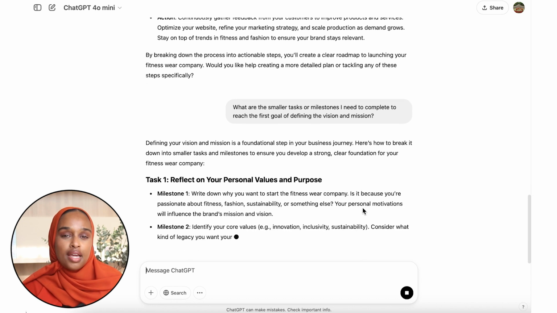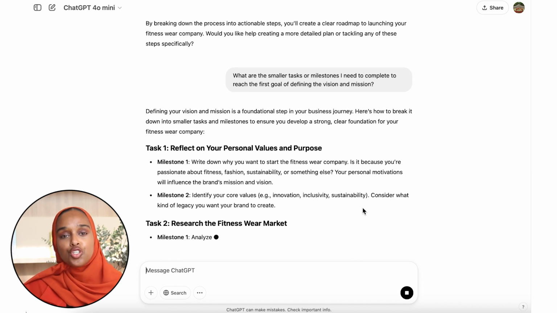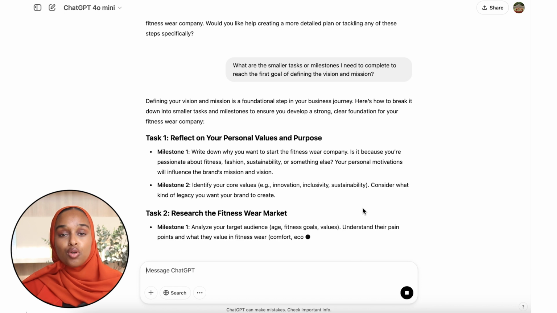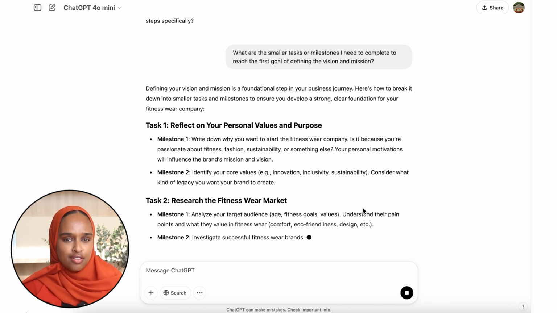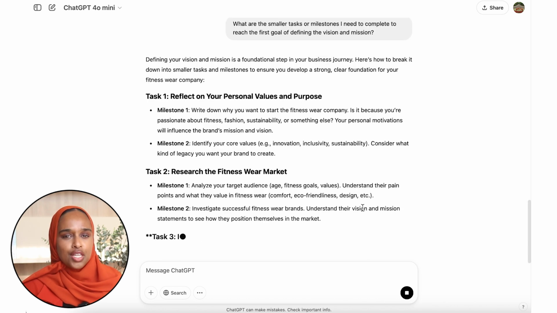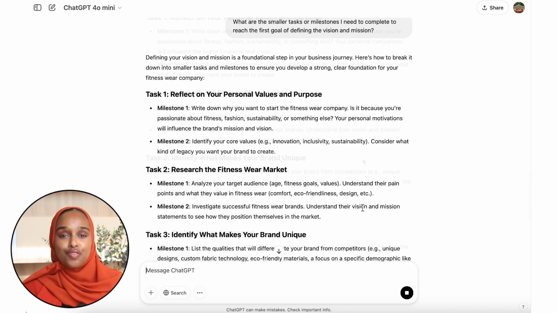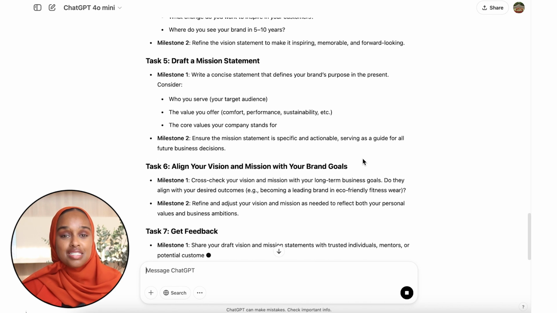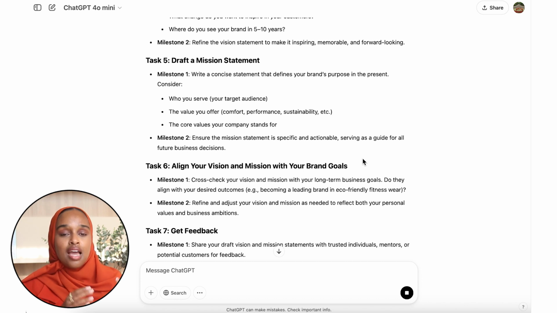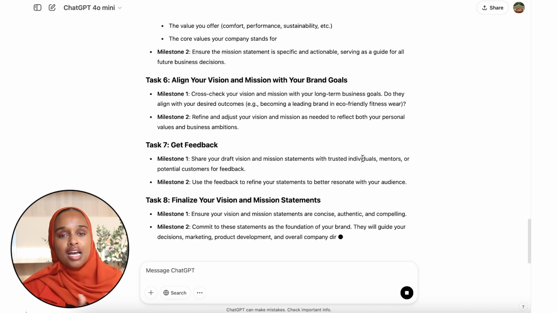But when it comes to something like being a successful entrepreneur, or starting your own business, or doing something a lot more complex, sometimes it's quite hard to figure out how to get there and the steps that you need to be able to get there. So being able to use something like ChatGPT makes it really easy for you, because it just gives you those determined steps, and all you need to do is then give timelines for them and use that as a milestone.